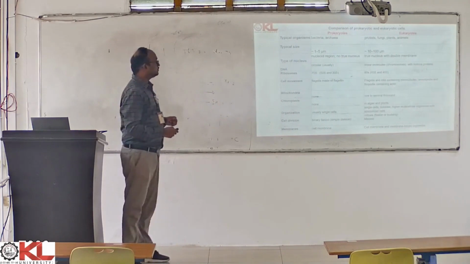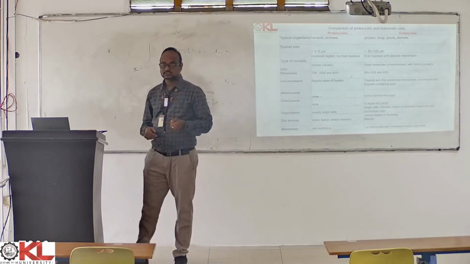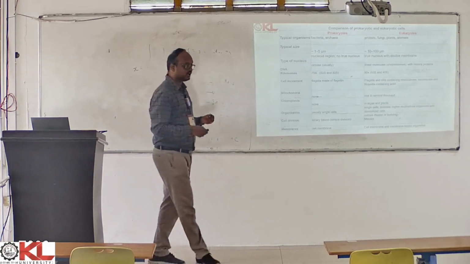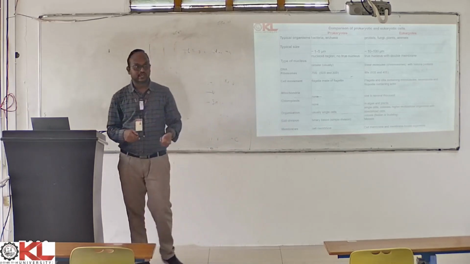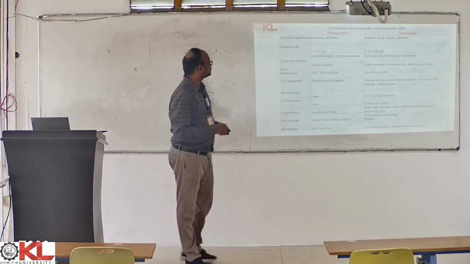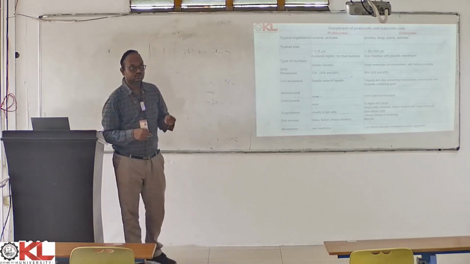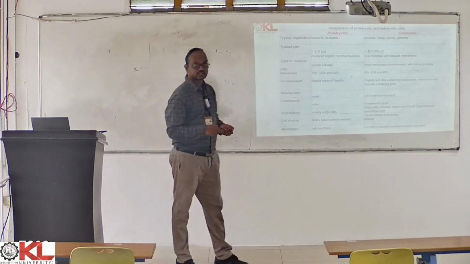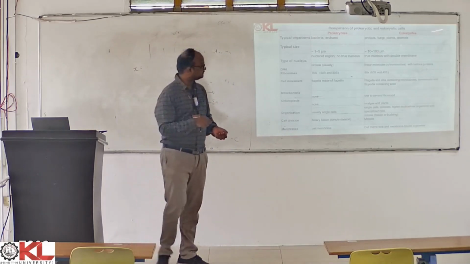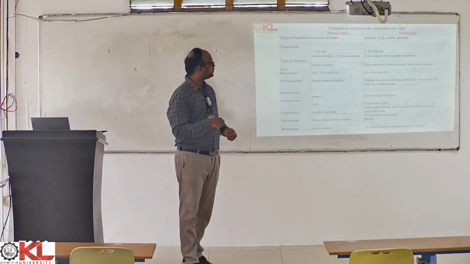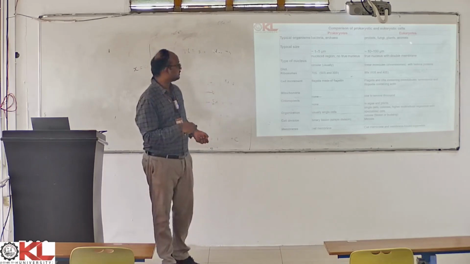So let's have a look at the differences between prokaryotes and eukaryotes. Just now I discussed what is a prokaryote and what is a eukaryote. Unicellular organisms which do not have a definite nucleus inside the cell are called prokaryotic organisms, and multicellular organisms with a definite nucleus in their structure are called eukaryotic organisms. Prokaryotic examples are bacteria and archaea, as you've seen in the earlier slide. And eukaryotic examples are protista, fungi, plantae, and animalia, all under eukaryotic. Multicellular organisms are kept under eukaryote.